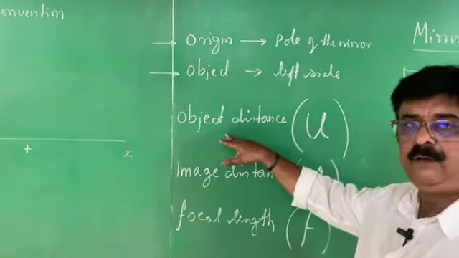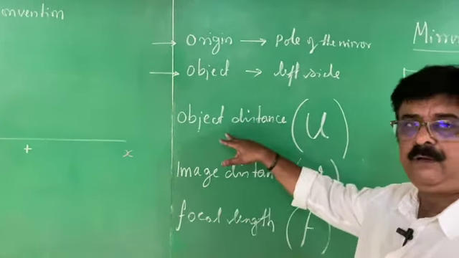These signs are given in the Cartesian sign convention. If the image distance is plus, it may be a virtual image. Image distance is minus means it is a real image. Image height is plus means it is an erect image. Image height is negative means it is an inverted image.